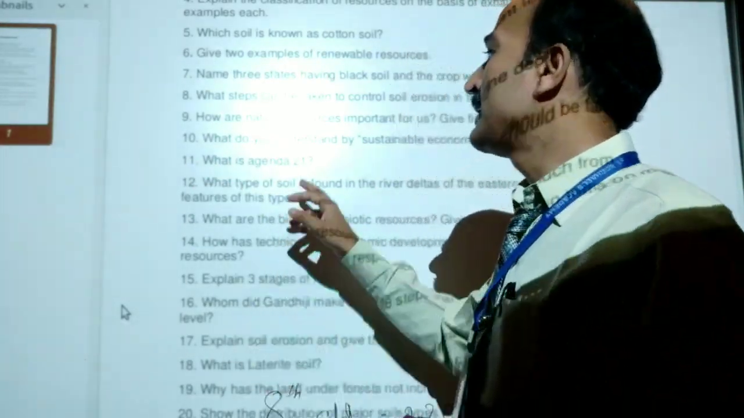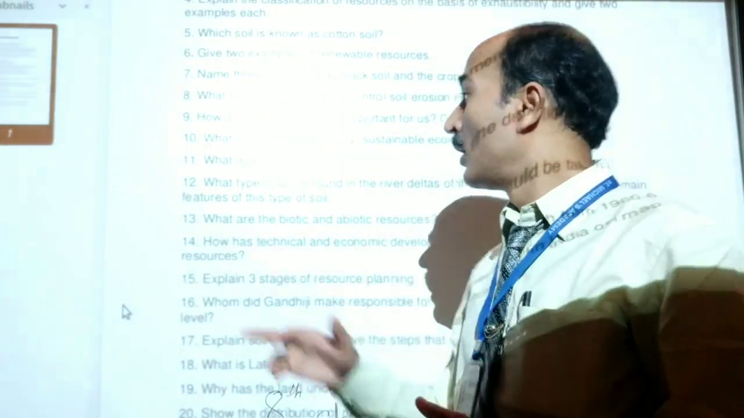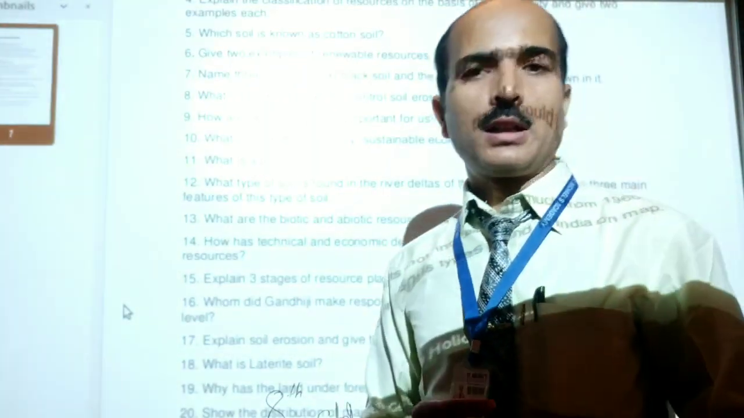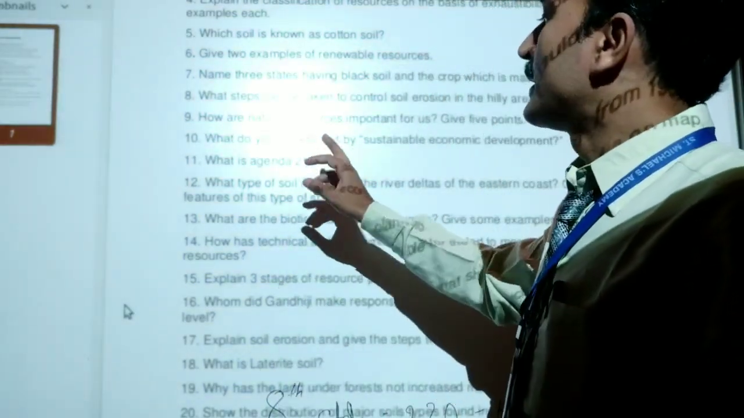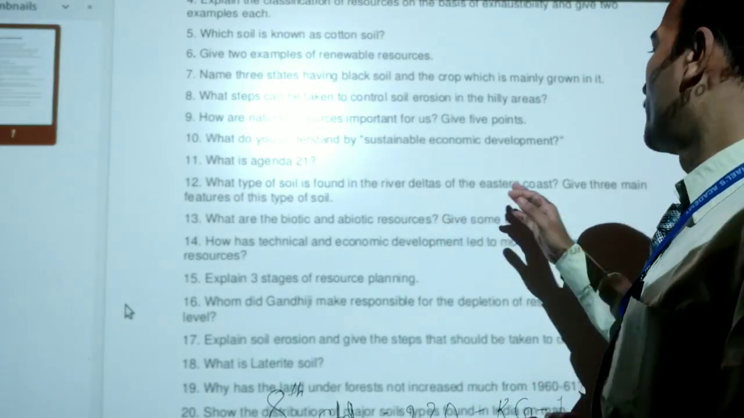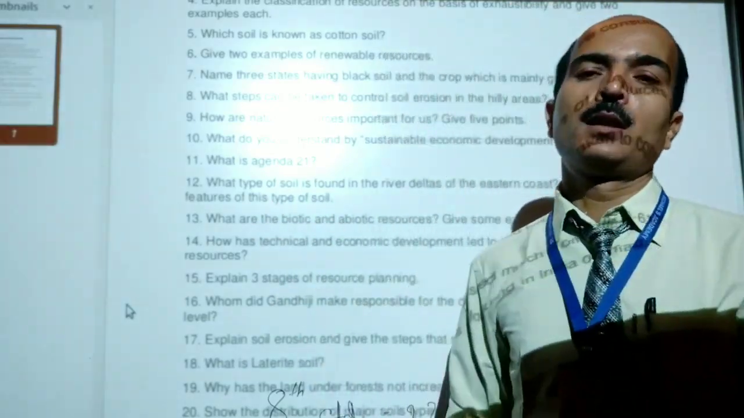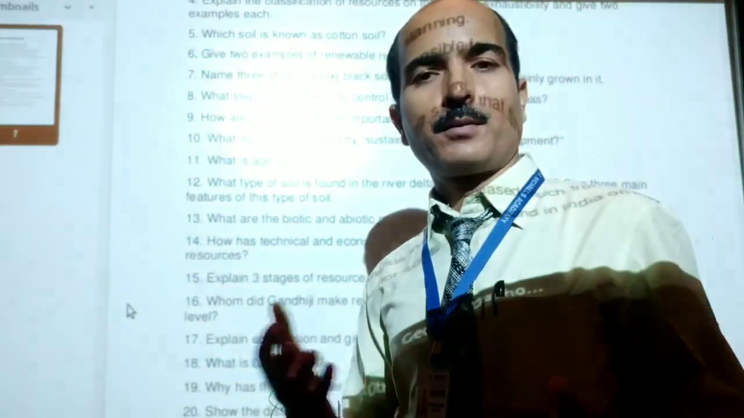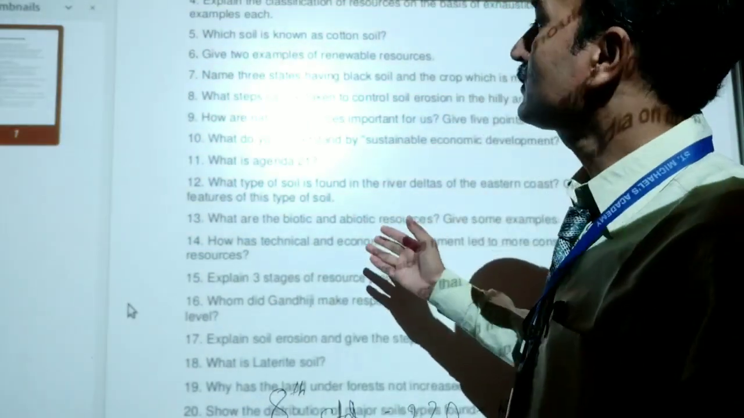Question number 11. What is Agenda 21? You have to write a short description of Agenda 21, which was signed in the Rio de Janeiro Earth Summit, which took place in Brazil in 1992. Question number 12. What type of soil is found in river deltas of the eastern coast? Give 3 main features of this type of soil. The type of soil which we find in deltaic region, of course, is alluvial soil. So, about the features of alluvial soil you have to write.